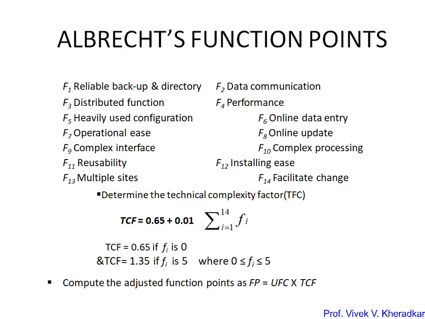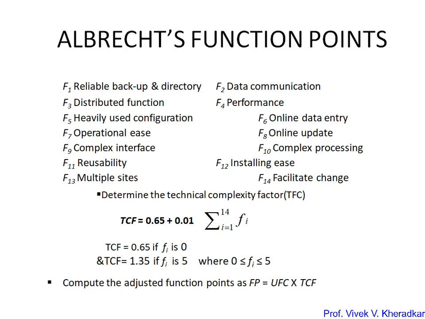Your function point does not depend only on UFC; it also depends on one more component, the technical complexity factor, TCF, because the final adjusted function point is FP equals UFC times TCF. So first you have to calculate UFC. The second step is to calculate TCF. What is TCF? The technical complexity factor. If you know UFC and TCF, multiplying UFC by TCF gives you the function point.